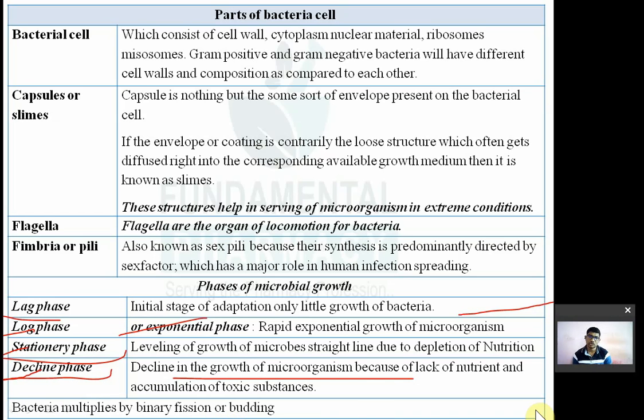इसके ऊपर क्वेश्चन आ चुका है. So accumulation of toxic product and depletion of nutrition occurs in one of the following phases of bacterial growth cycle. ऐसा क्वेश्चन था, उसमें आपको लैग फेज, लॉग फेज, एक्सपोनेंशियल फेज, स्टेशनरी फेज, डिक्लाइन फेज. और एक बार क्वेश्चन इसके ऊपर भी आया. Logarithmic growth of bacteria means 10 raised to 10, 10 raised to 20, 10 raised to 30.